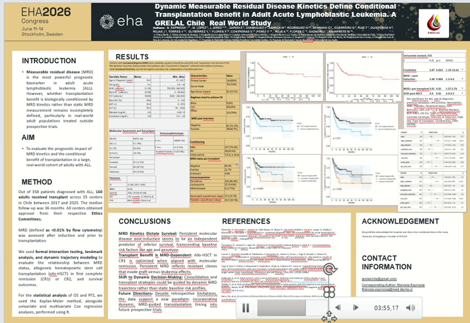The univariate analysis showed that high creatinine at diagnosis, positive MRD post-induction, and positive MRD pre-transplant have a higher hazard ratio. And in the forest plot, we see the multivariate analysis, where high creatinine at diagnosis and positive MRD pre-transplant were significantly different, with a higher hazard ratio for OS and PFS.